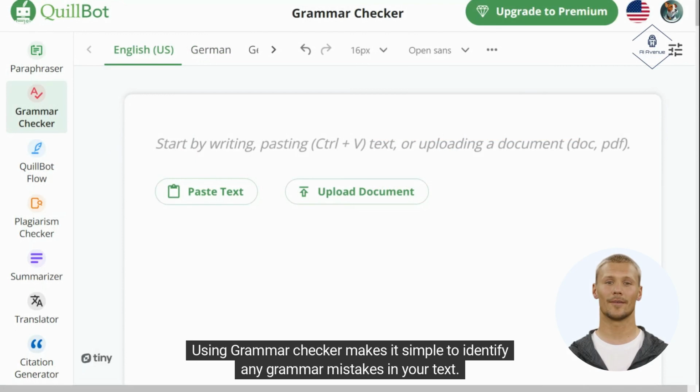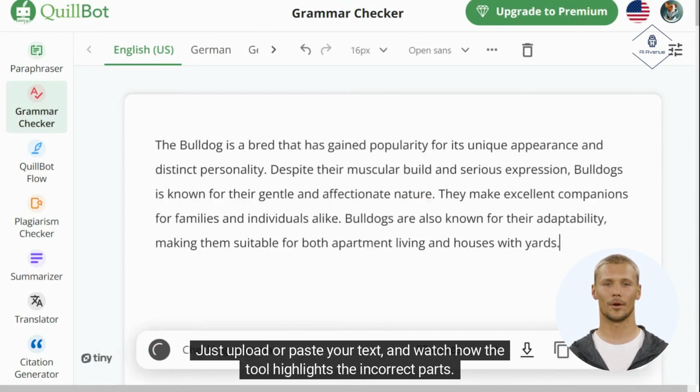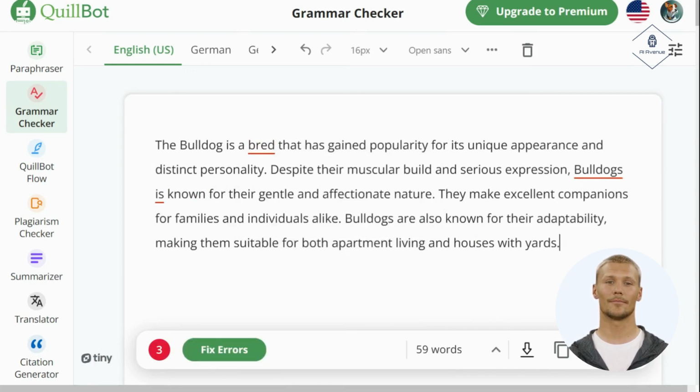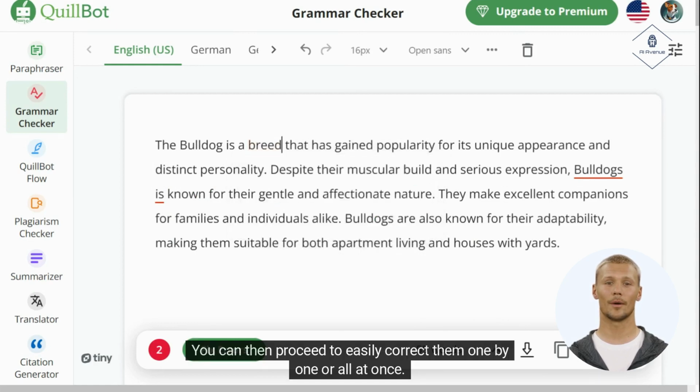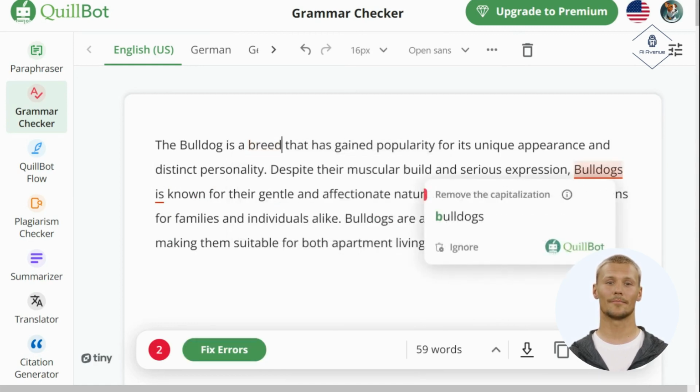Using Grammar Checker makes it simple to identify any grammar mistakes in your text. Just upload or paste your text and watch how the tool highlights the incorrect parts. You can then proceed to easily correct them one by one or all at once.